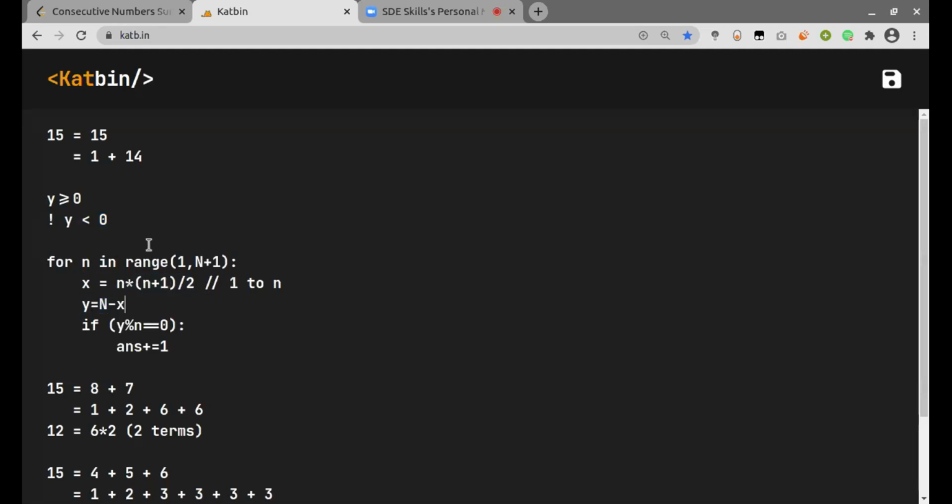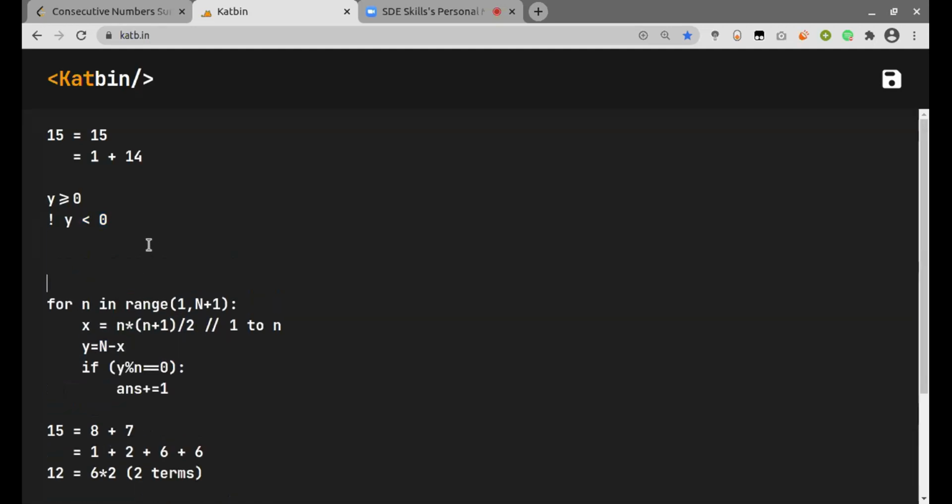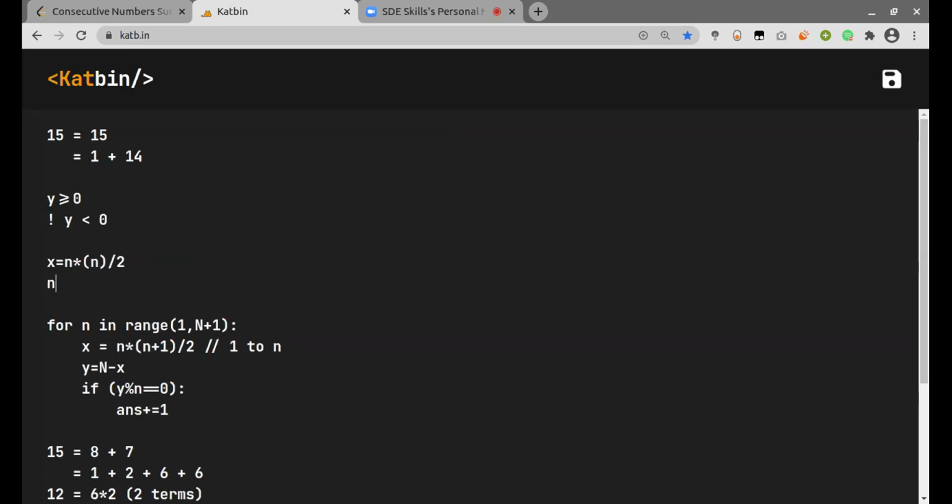If we look at this closely, this will be a sort of quadratic equation, which is n into n plus 1 by 2. And if I take this term as n itself for estimation, then I will find that this n value comes out to be square root of 2 into x.